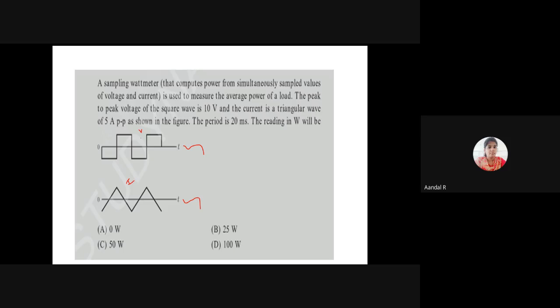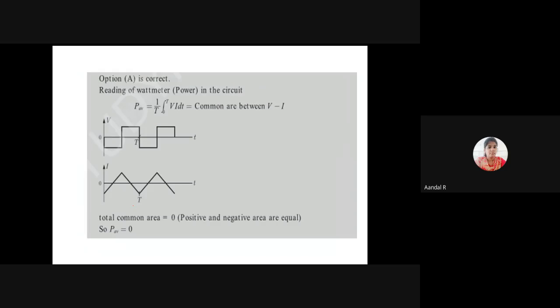This is the voltage. The voltage peak to peak value is 10 volt. This one is the current waveform. The current peak to peak value is 5 ampere. The formula for power is P equal to 1 by T integral of 0 to T VI dt.